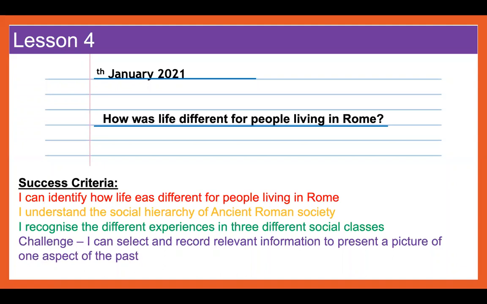Your success criteria for today is you can identify how life was different for people living in Rome. You can identify the social hierarchy of ancient Roman society. You can recognize the different expectations in three different social classes, and your challenge, you can select and record relevant information to present a picture of one aspect of the past.